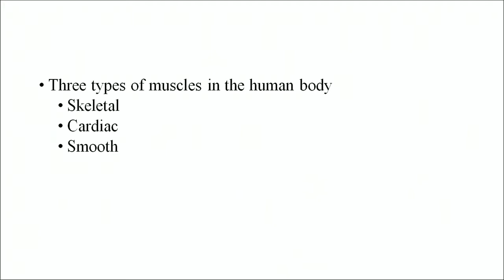So, if we talk about the muscles, what are the different types of muscles? There are three major types: the skeletal muscle, cardiac muscle and smooth muscle. Of these, as we are talking about locomotion, the skeletal muscles are very important. So, let us go with the skeletal muscles.